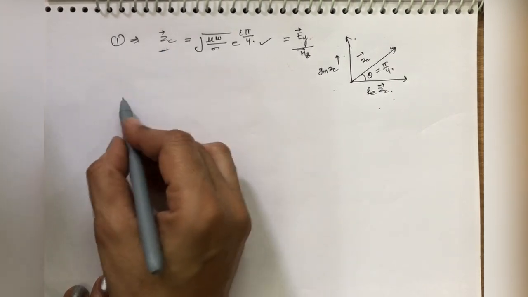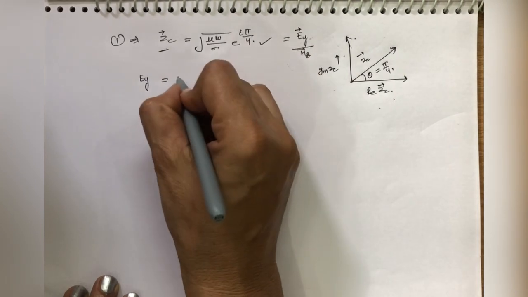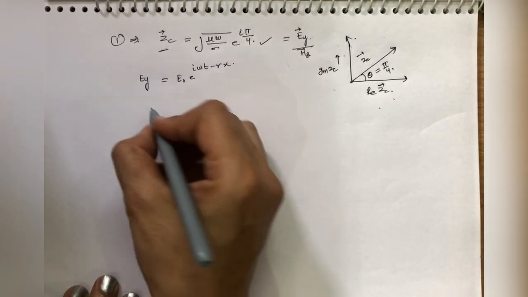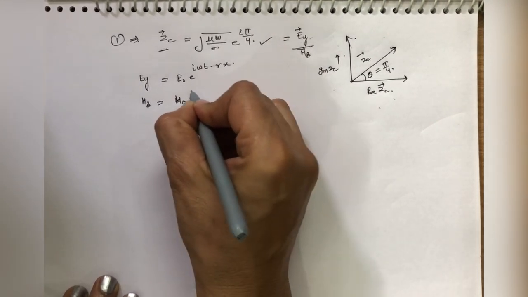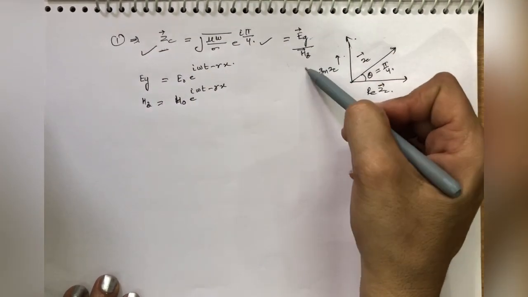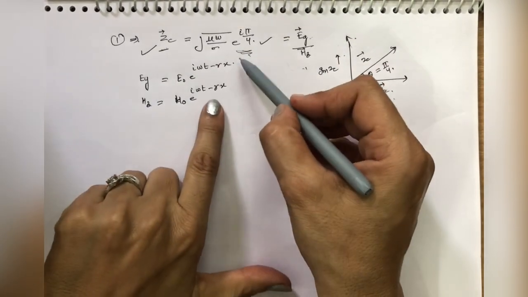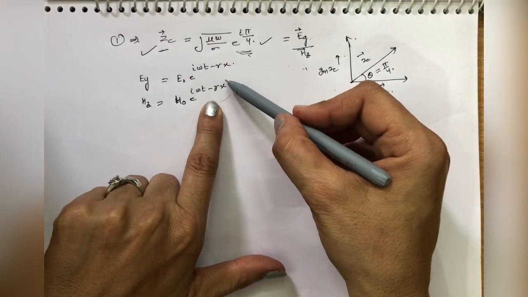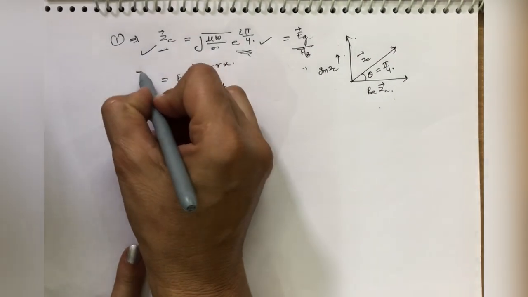Because ey is equal to e naught e raised to power iota omega t minus gamma x, and hz is also like this from the start, but now it is a ratio of ey over hz, so that will be like this. It means there is a phase difference of pi by 4 between the electric field vector and the magnetic field vector.